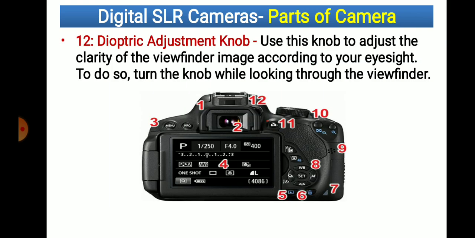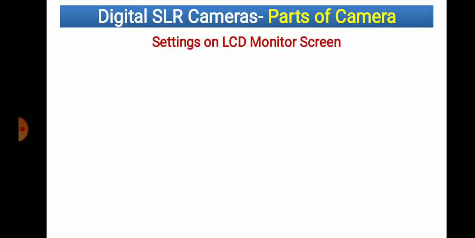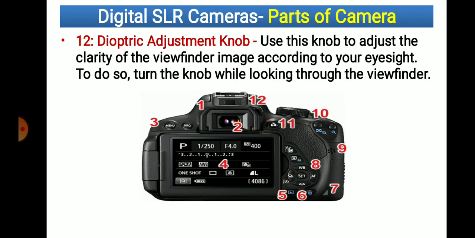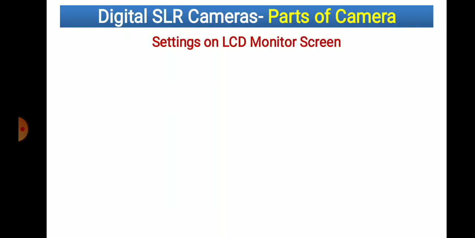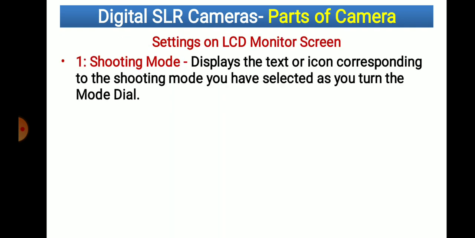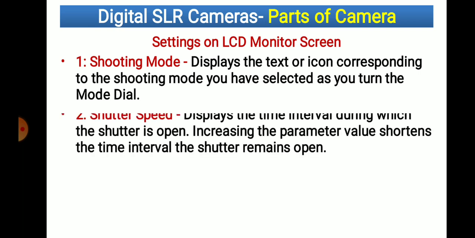So these are the parts of the camera at the back side, rear side. Now what are the settings on the LCD monitor? Basically this is the LCD monitor, and on this monitor there are different kinds of settings. So the first one is the shooting mode. It displays the text or icon corresponding to the shooting mode you have selected as you turn the mode dial. That means we are able to see the shooting mode on the screen.